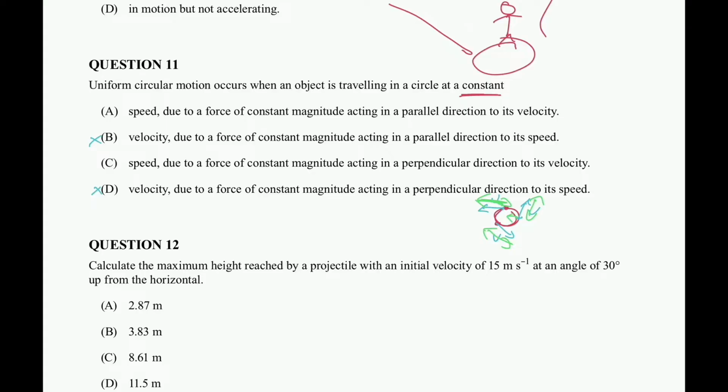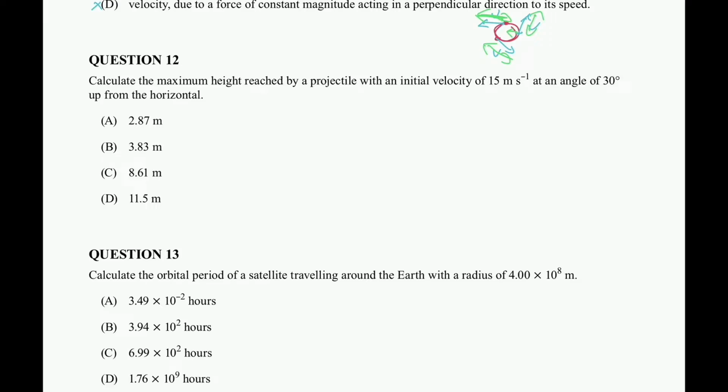So I already know that I can rule out B and D because of the velocity statement, and now C I can rule in because the force is at a constant magnitude acting in a perpendicular direction. It doesn't act in a parallel. So that's question C. All right, question 12.